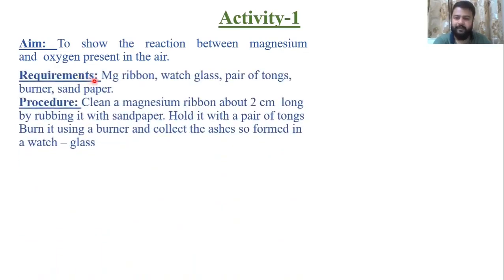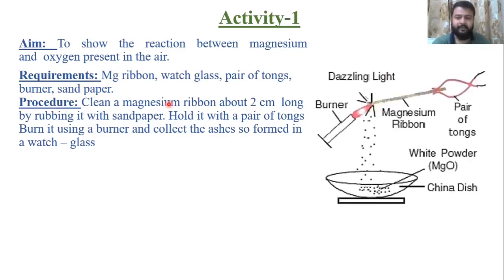For this, the requirements are, of course, magnesium ribbon, watch glass, a pair of tongs, which are like a chimta which we use to hold the magnesium ribbon, a burner, and then sandpaper. Procedure: clean a magnesium ribbon about 2 cm long by rubbing it with sandpaper. Hold it with a pair of tongs. Burn it using a burner and collect the ashes so formed in a watch glass or in a china dish, whatever is available in your laboratory.